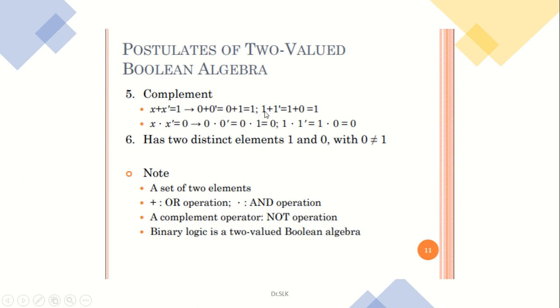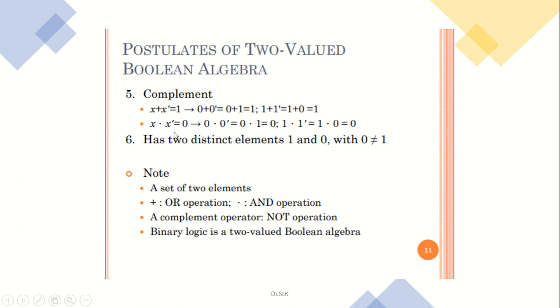For example, when you go with 1 plus 1 bar, the value is 1 plus 0, which is equal to 1. So the identity element you will get when a number is added with its inverse, under the addition operation, is 1. But here, when a number is multiplied with its inverse, the value that you will get is called the identity element, which is 0.